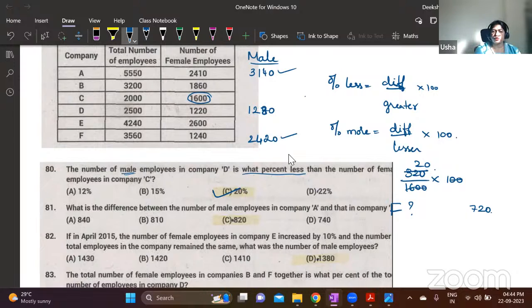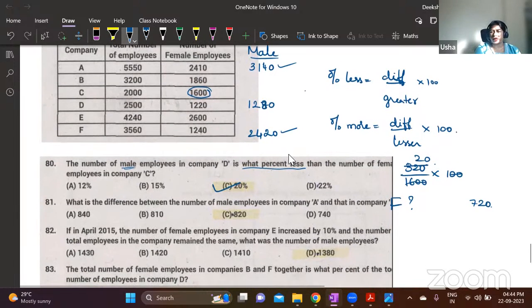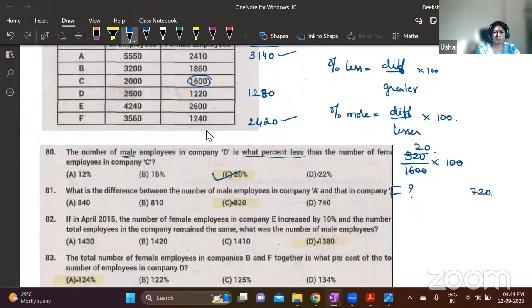Plus 800 gives you 3240. This is 720. Right? You will not get 820. You'll be getting 720. Male employees, A and F. Huh. 5 minus 2 is 3. I've made a mistake here. This is 2320. So you will be getting 820.